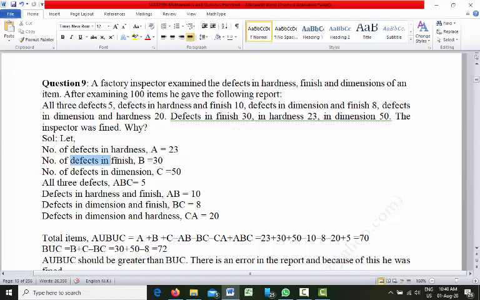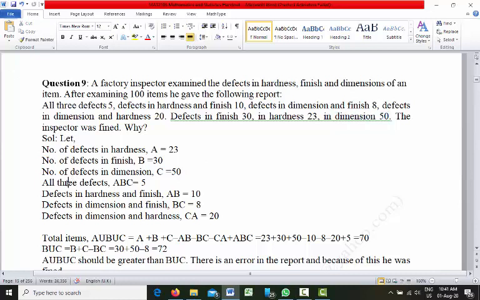Number of defects in finish, let us name it as B. So B is 30. Number of defects in dimension, let us name it as C. So set C is 50.